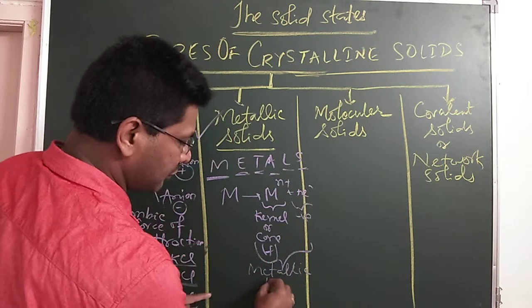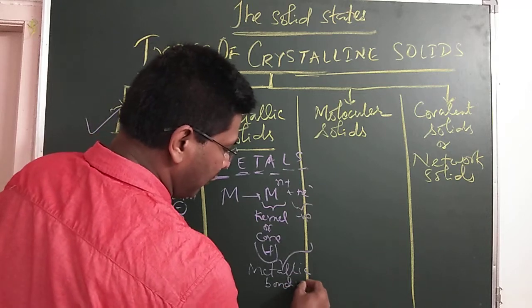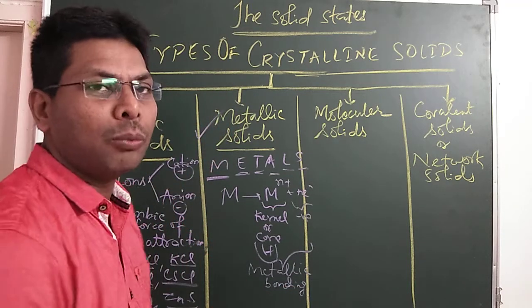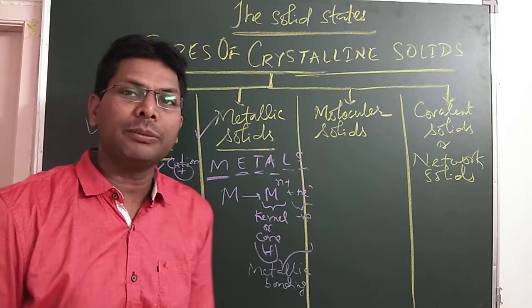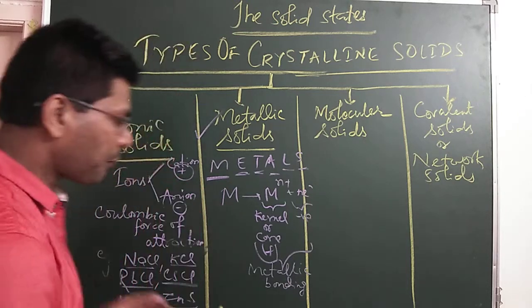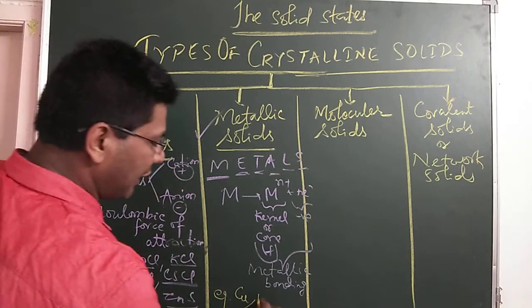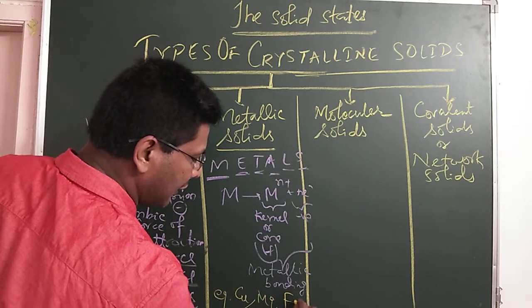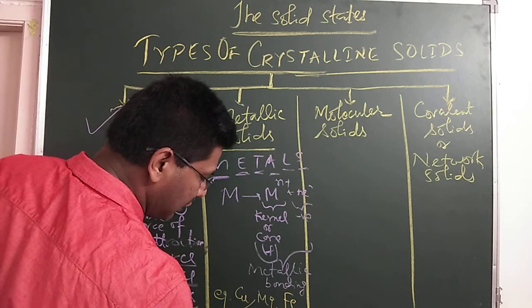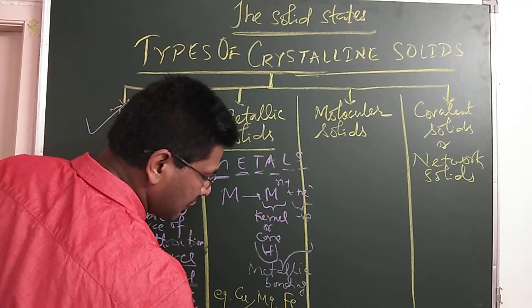The higher the number of valence electrons, the more will be the strength of metallic bonding. So examples of metallic solids are metals. All the metals we can write: copper, magnesium, iron, zinc, silver, gold, etc.